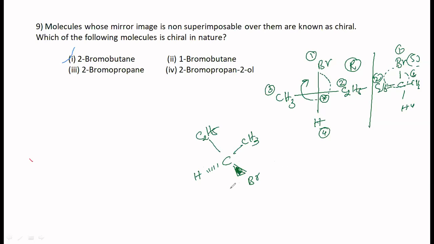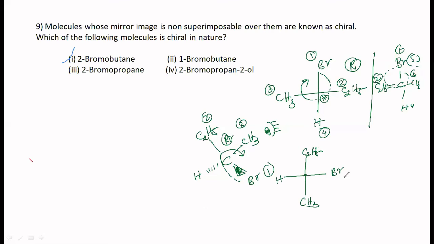Okay, so you are supposed to watch the molecule from the end which is opposite to the least priority group. Like this, you are supposed to watch. Give priority. This is the first priority, this is the second, this is the third. You are supposed to be moving like this, clockwise. So R configuration. Or if you want to convert this one to a 2-dimensional structure, what do you do? The normal bonds will be the vertical bonds. I got C2H5 here, CH3 there. And this is the chiral carbon. So hydrogen is on the left hand side, put it over here. Br is on the right hand side, put it over there. So then this will be the first priority, this will be the second, this will be the third. You are supposed to be moving like this.